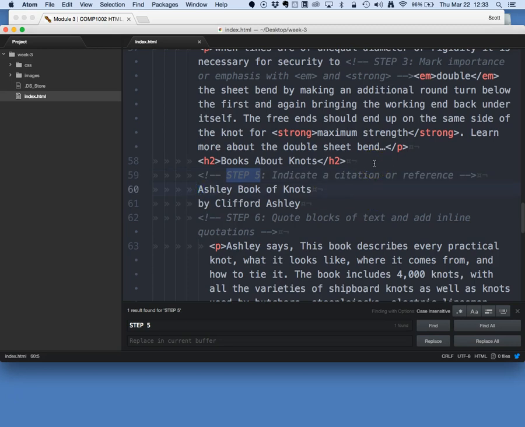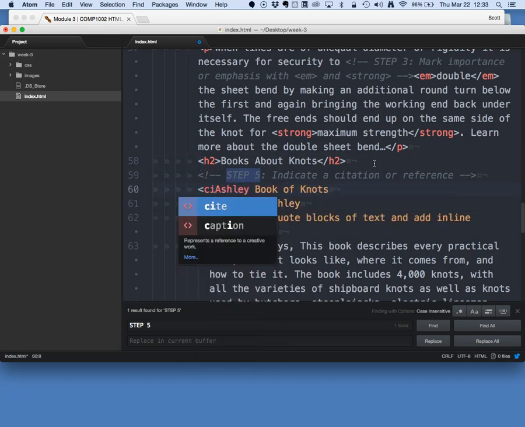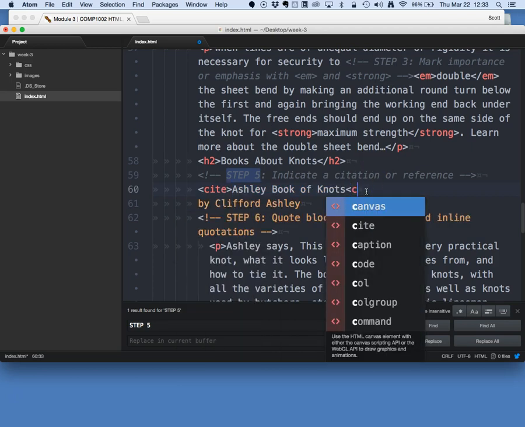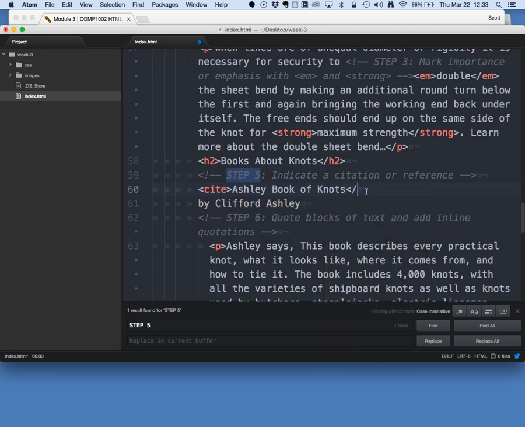In this case we have a book by Clifford Ashley, so we would surround the book name with the cite element. This indicates that this phrase is in fact the title of a work of literature or some sort of piece of media.